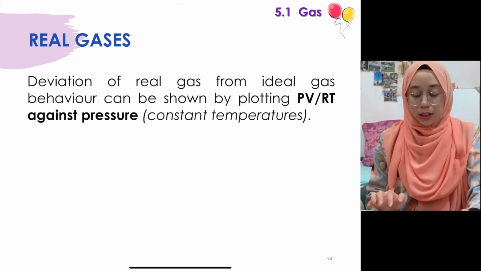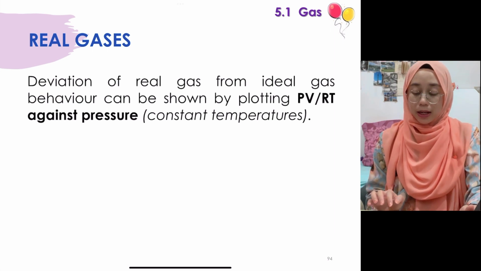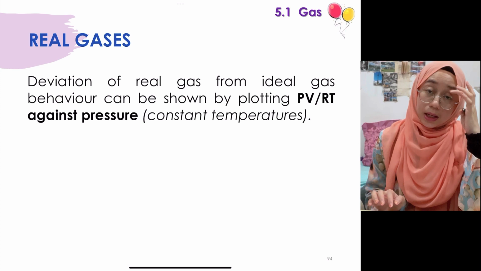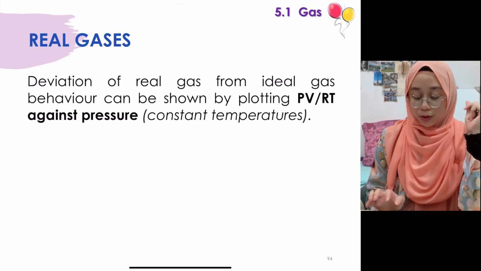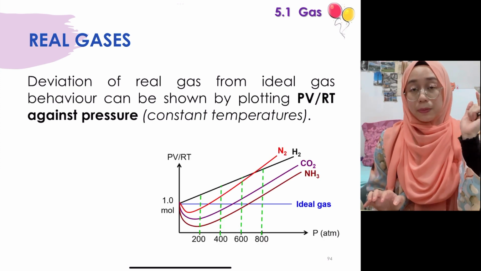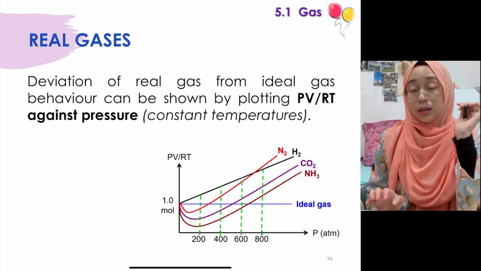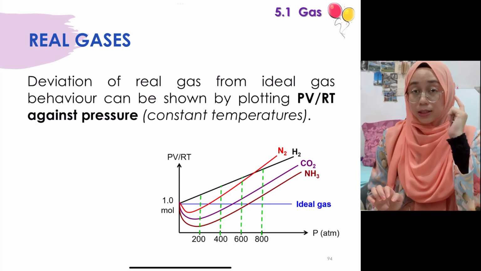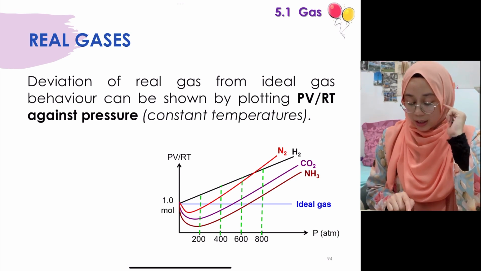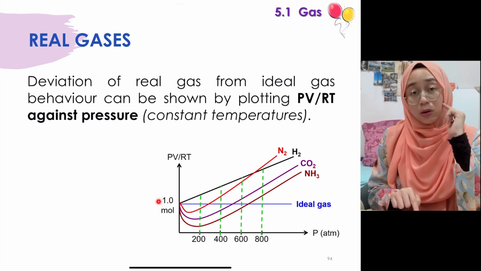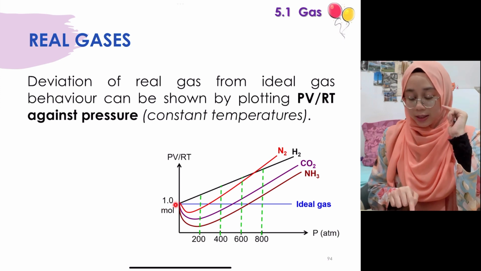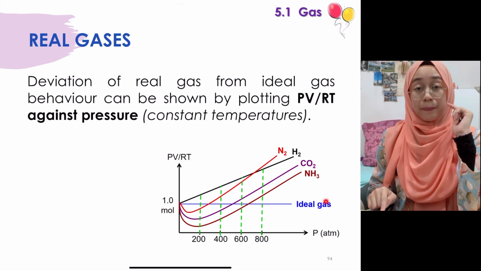Okay, so the deviation of real gas from the ideal gas behavior can be shown from plotting PV/RT against pressure. So yang graph yang kita akan tengok sini adalah lebih kepada yang at constant temperature. So our focus is more on pressure lah dekat sini. Okay, so as you can see, as the pressure increases, so kalau kita ada 1 mole of any gas, kalau dia ideal, kita akan nampak dia constant dekat sini sepatutnya.